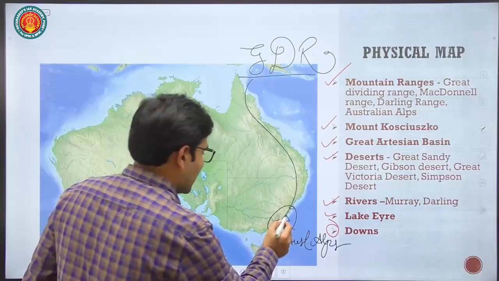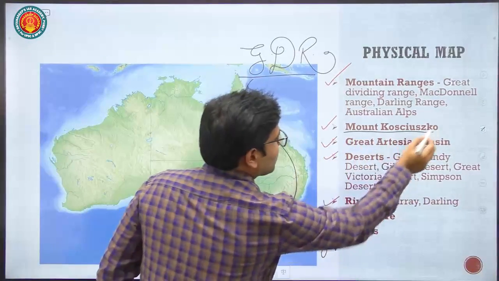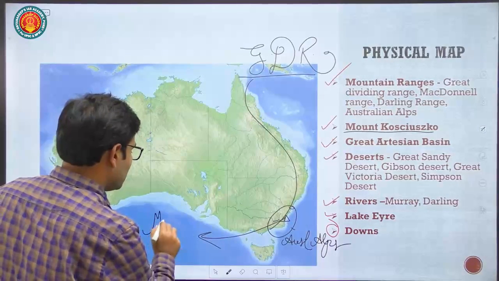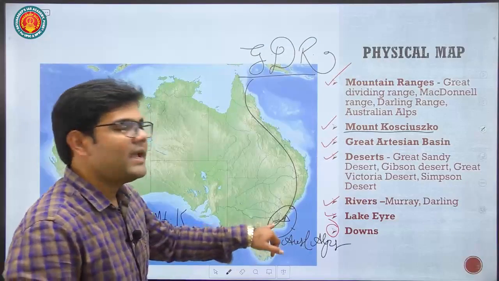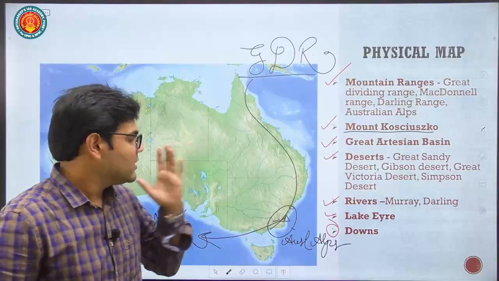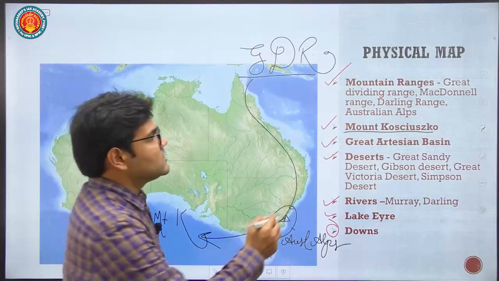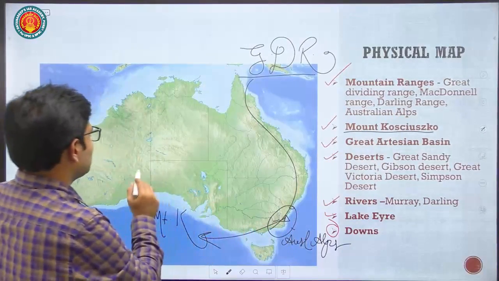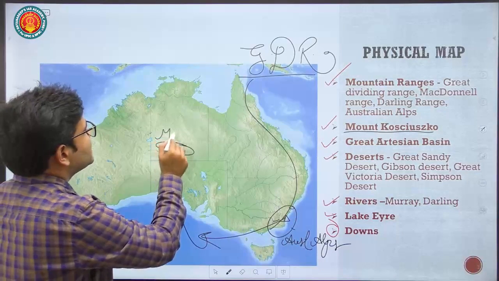That peak is the highest peak of Australia, and the name is Mount Kosciuszko. So Mount Kosciuszko is the highest peak in Australia. Then we have the McDonnell Range, somewhere here in the middle. So the McDonnell Range is there.